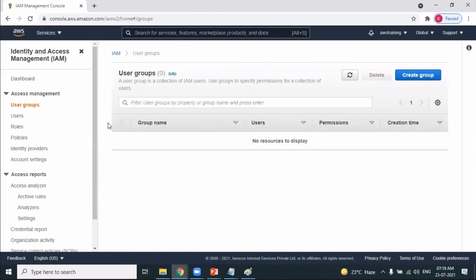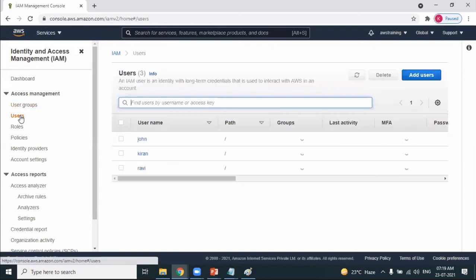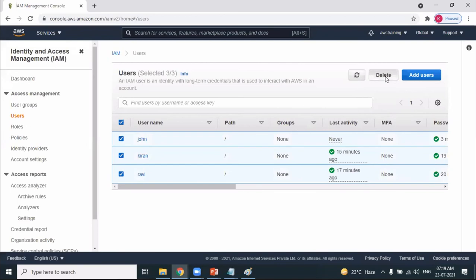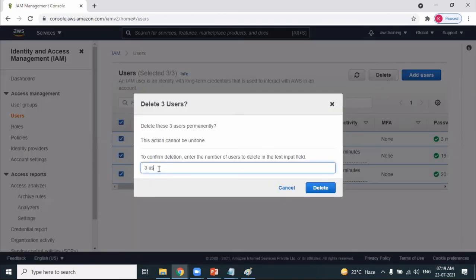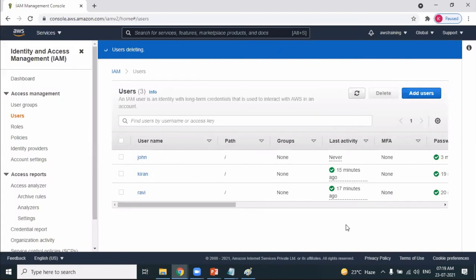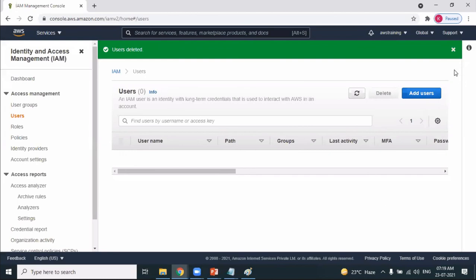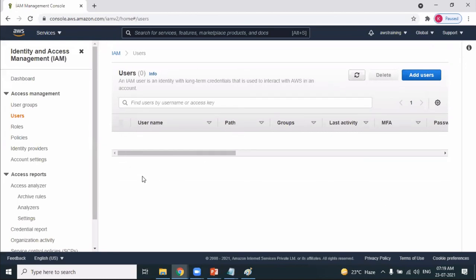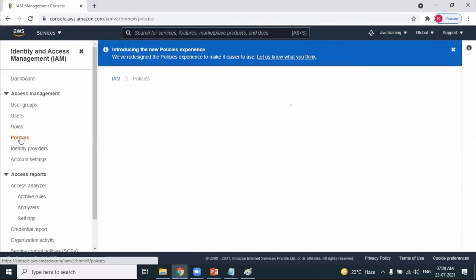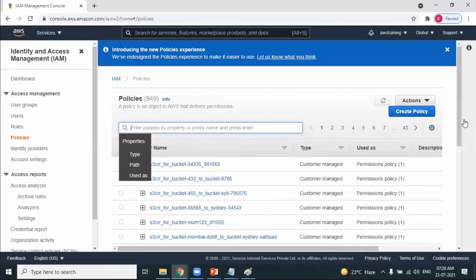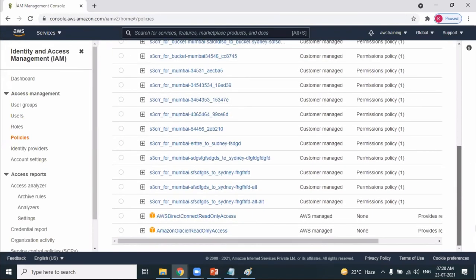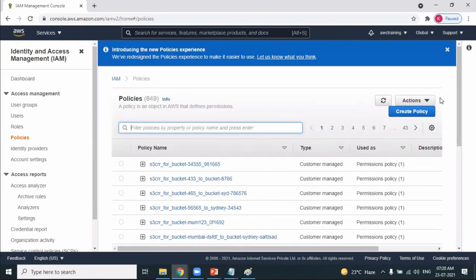Okay, I want to delete users. That's pretty simple. So this is how we can create users and provide restricted access or shared access to the root account or AWS account. That's all possible by using the concept of Identity and Access Management. We have discussed groups, roles, and policies. What are the policies available? If you want to have a look, you can see there are a lot of policies available. You can read the documentation, understand how each policy is helpful, and provide the policies accordingly.